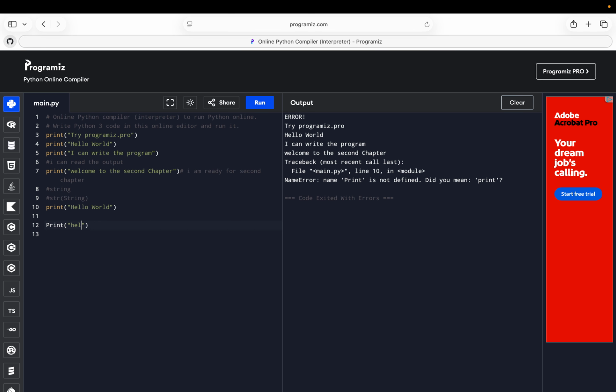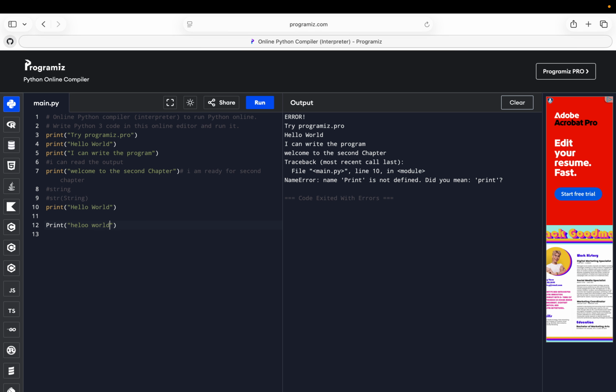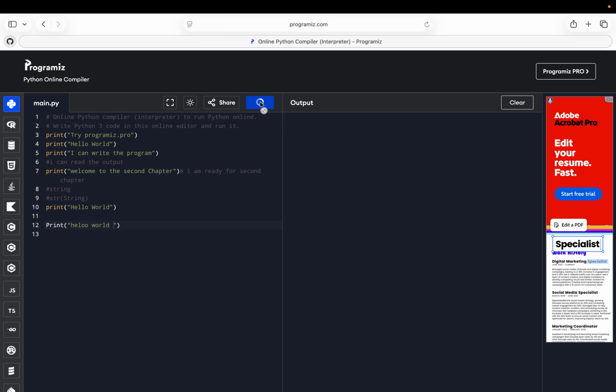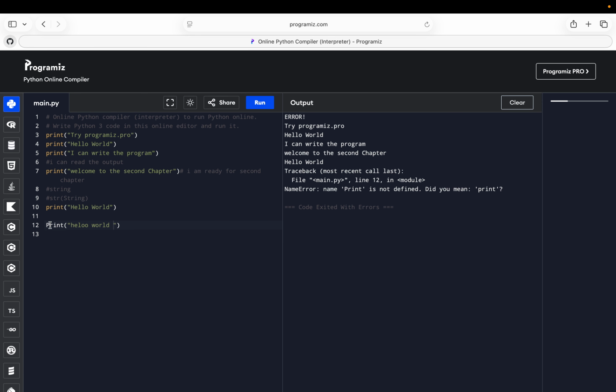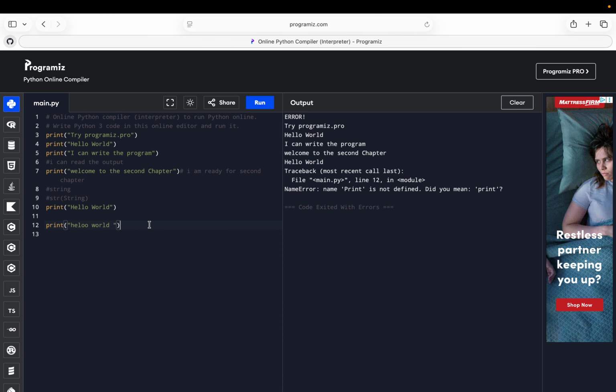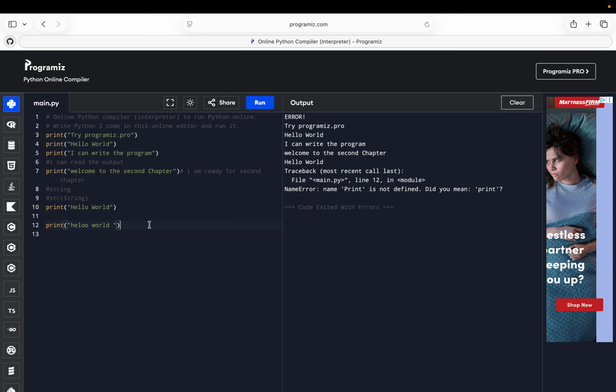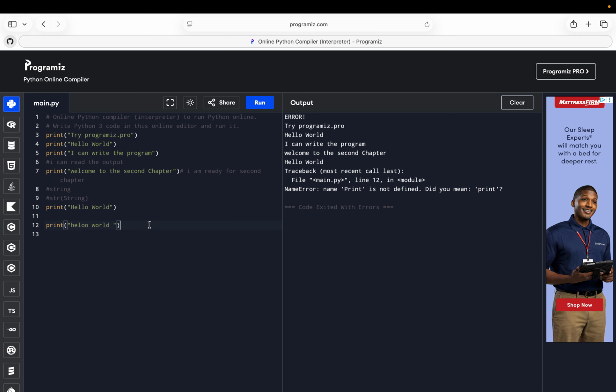And for example, hello world. So it shows like there is an error. You know why? I wrote P as a capital, not small. So you need to write p as small if you want to run your function and your code. So we always learn. It's all about practice. What we learn is from practice. Just practice every day if you want to be a master in Python.